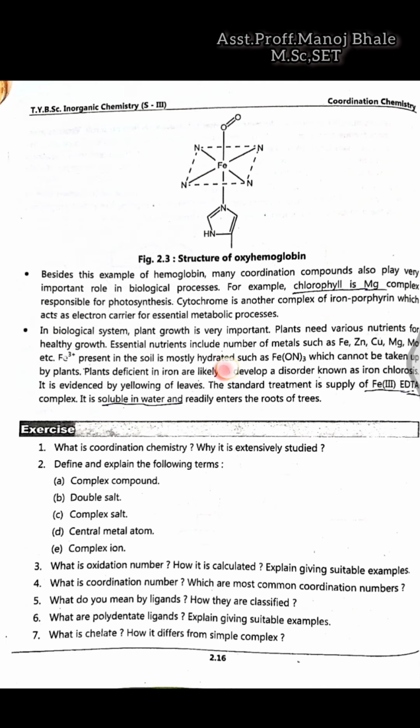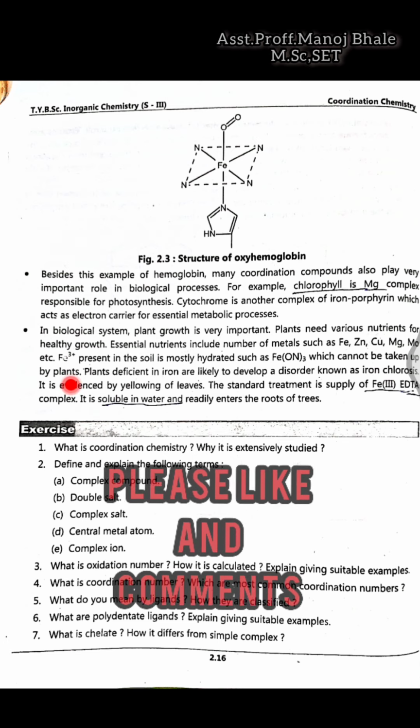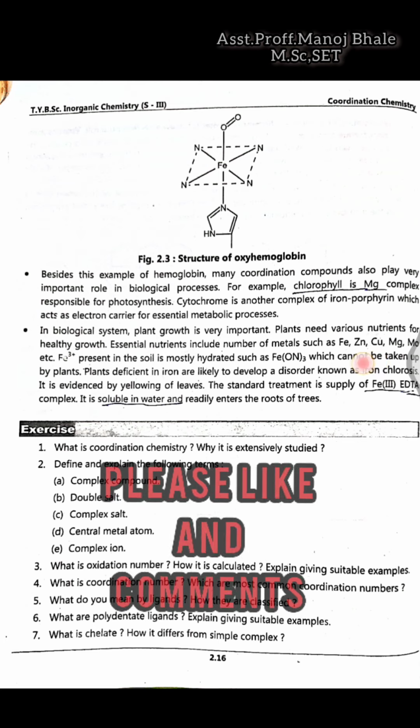So the biological system is very important, plants need various nutrients for the essential plant growth, a number of them like iron, zinc, copper, magnesium, molybdenum. These are present here, which are essential for the growth, and we are providing these metals in the form of